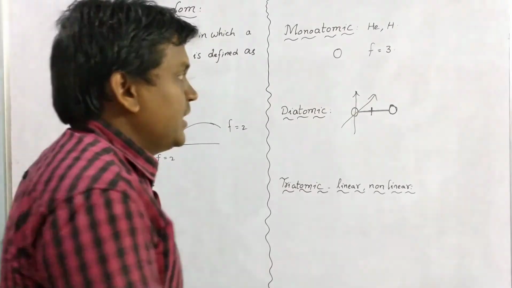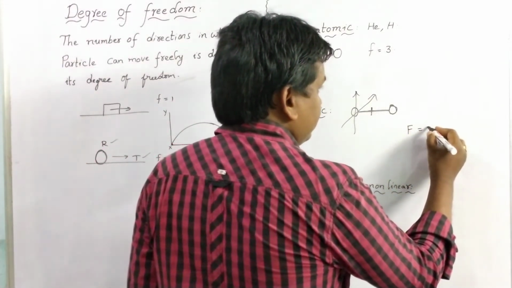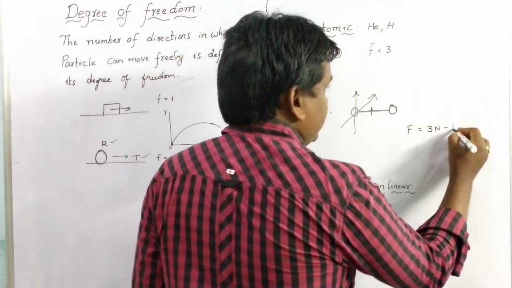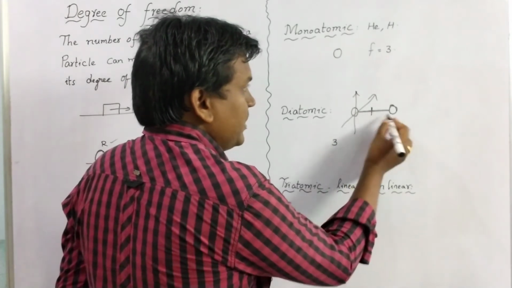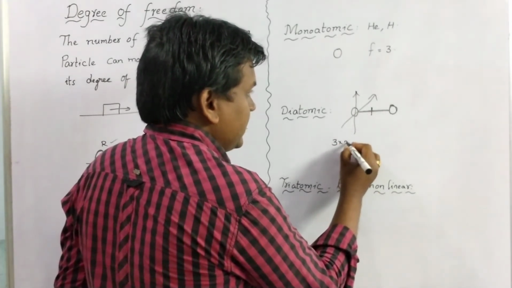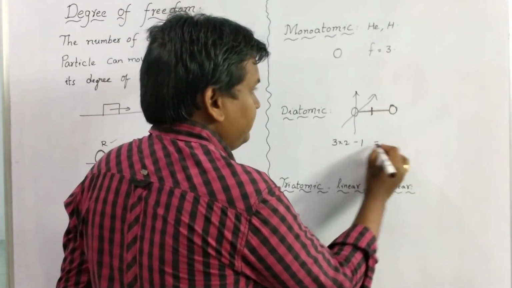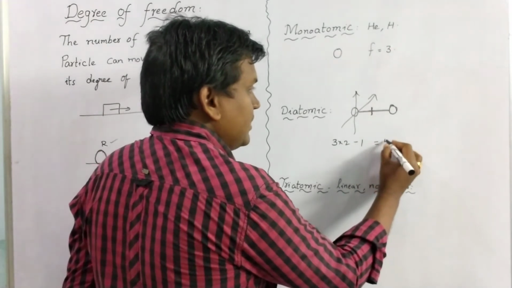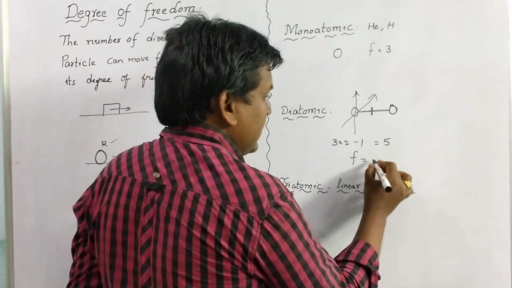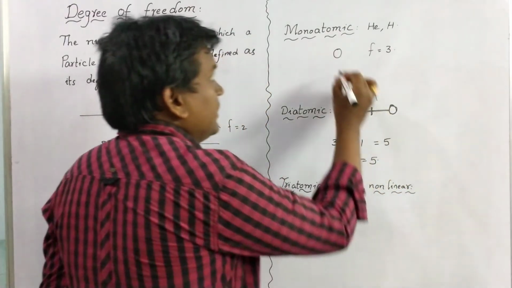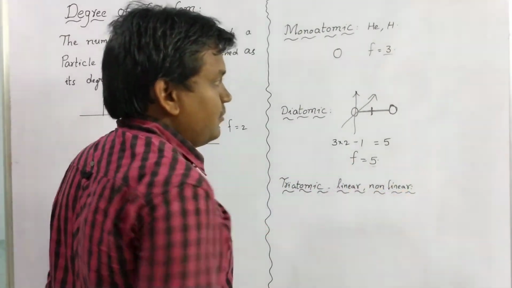See, the degree of freedom of molecules can be given as F equal to 3n minus r, where n is the number of atoms and r is the restriction. Here there are 2 atoms, so 3 into 2, and the restriction is 1, minus 1. So 6 minus 1 is 5. So the degree of freedom of a diatomic molecule is 5. For a monoatomic that is 3, and for a diatomic that is 5.